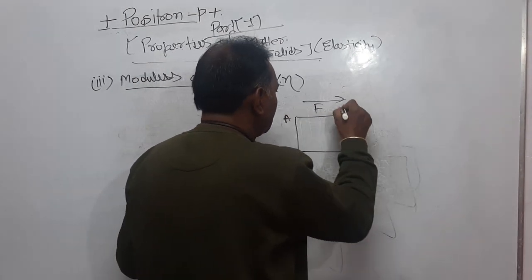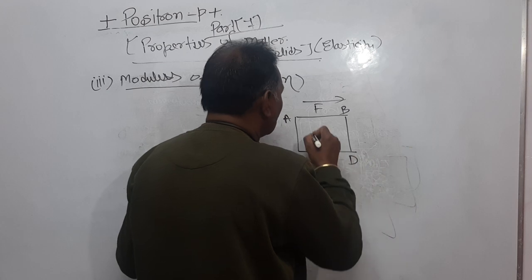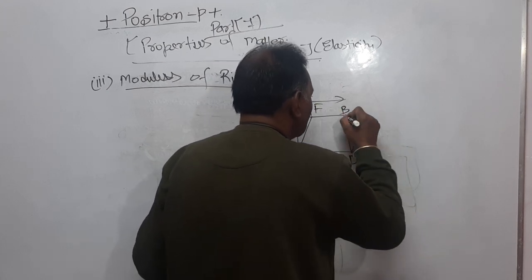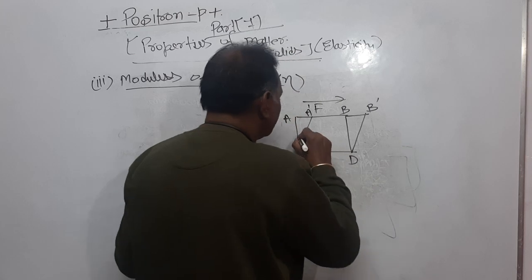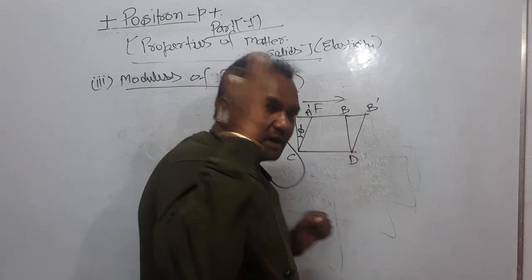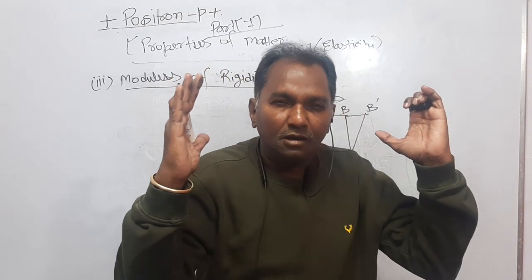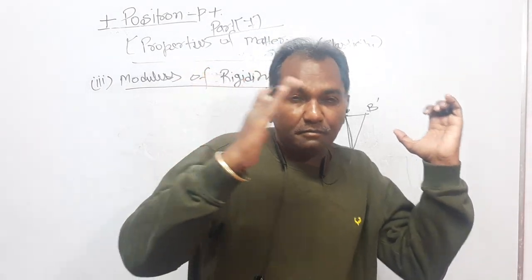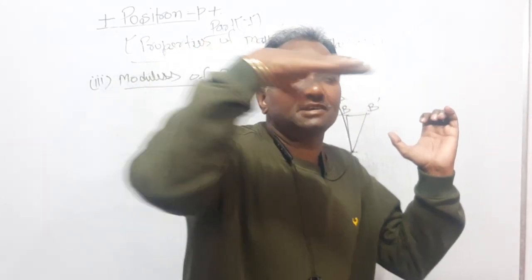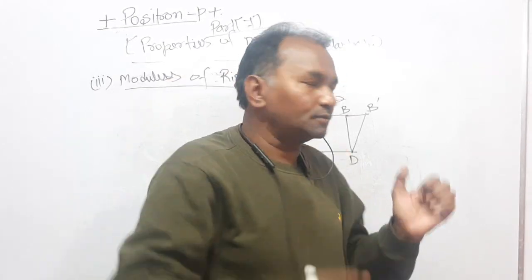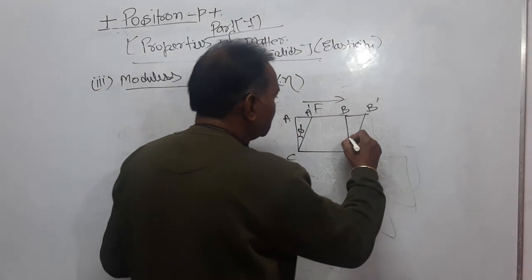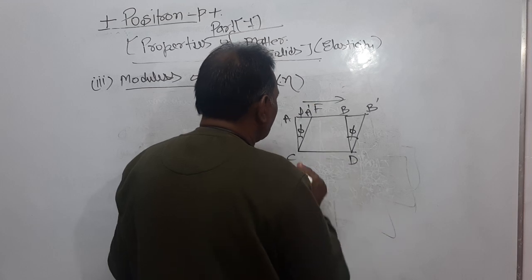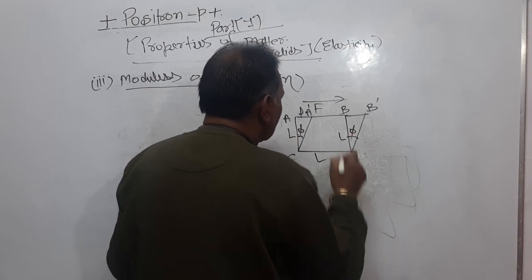Now this is A, B, C, D. A goes to A dash in this way, B goes to B dash in this way. Now the supporting wall on which the roof is bends by an angle phi when a tangential stress is applied on the roof, and this angle is called the angle of shear. This is the change in length small l, and this is the original length capital L.